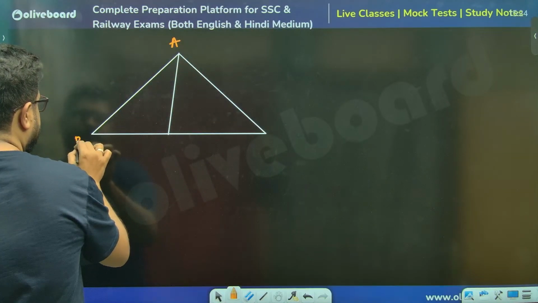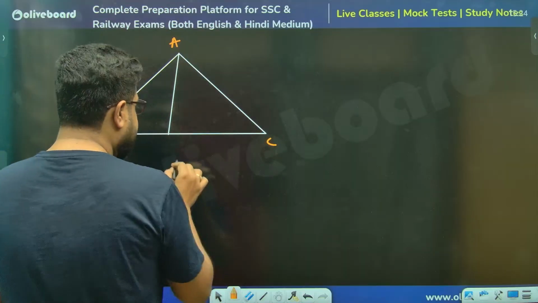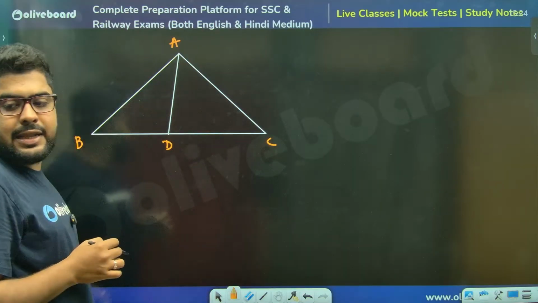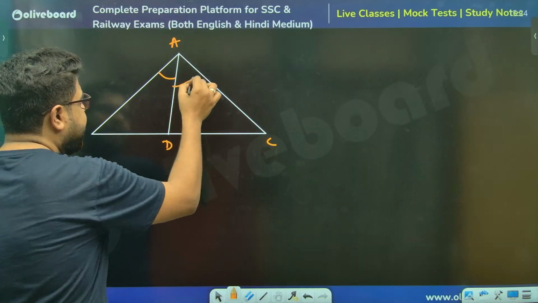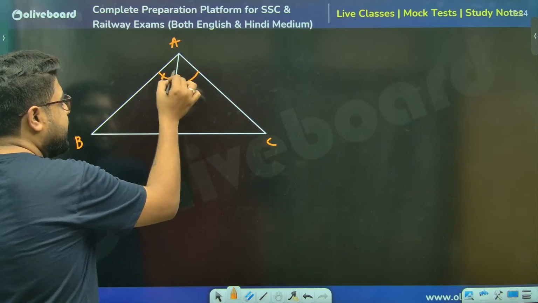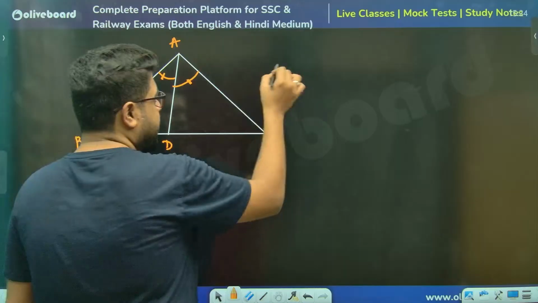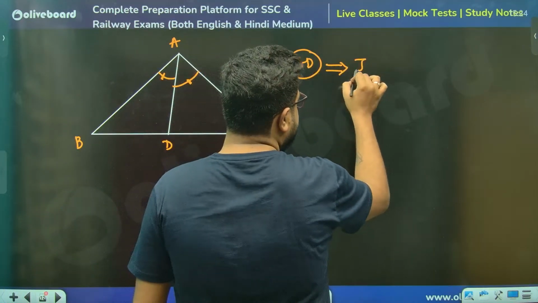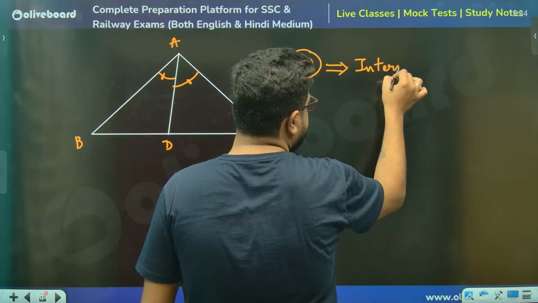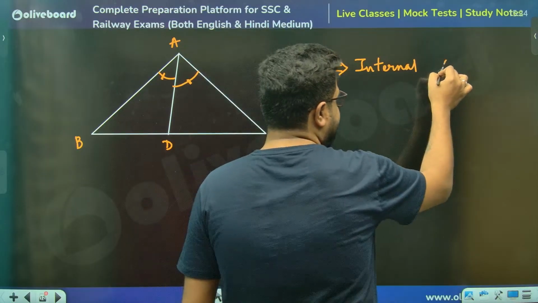ABC is the triangle, and let's say this is D. And AD is the internal angle bisector, meaning this angle is equal to this angle. So AD is your internal angle bisector.